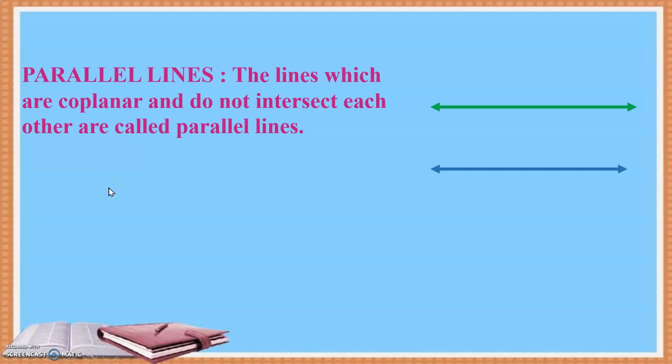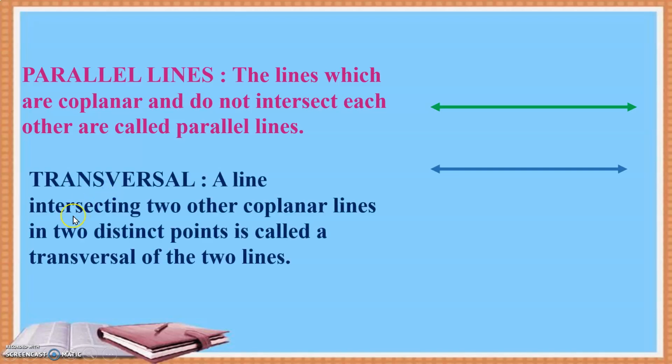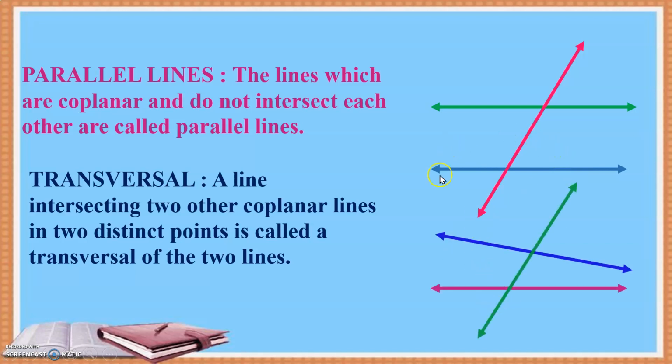Now the next term related to parallel lines is the transversal. A line that intersects two other coplanar lines in two distinct points is called a transversal of those two lines. Now this line is a transversal of these two lines. The transversal can intersect parallel as well as non-parallel lines. So a transversal could be of parallel lines, could be of non-parallel lines.